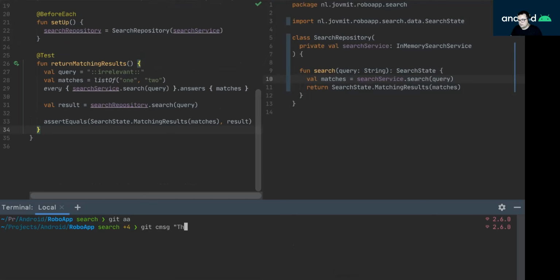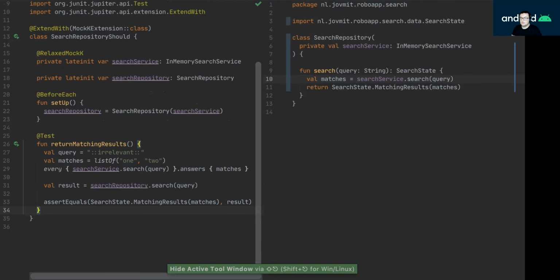The search repository uses a search service, or actually performs a search using a search service. Cool.